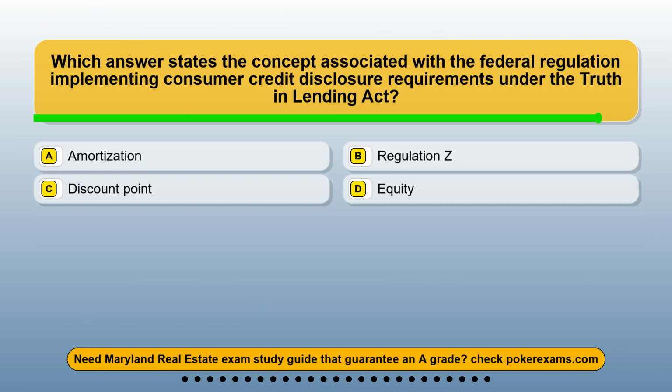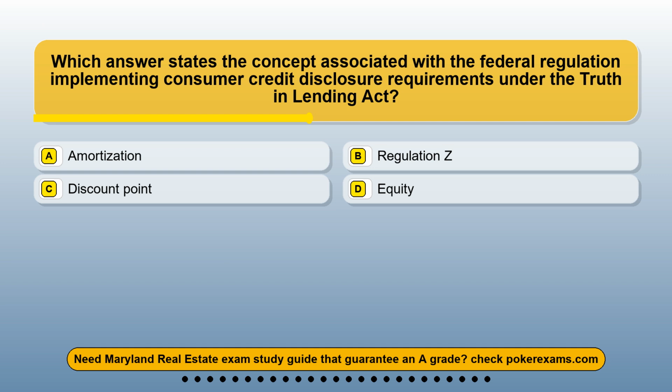Question 5. Which answer states the concept associated with the federal regulation implementing consumer credit disclosure requirements under the Truth in Lending Act? Option A, amortization. Option B, Regulation Z. Option C, discount point. Option D, equity.